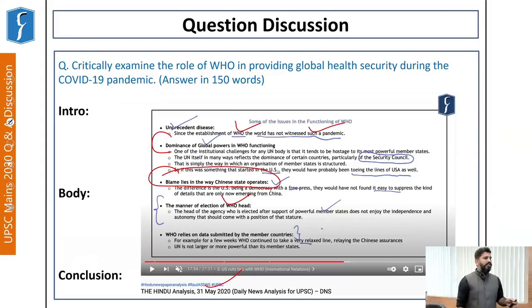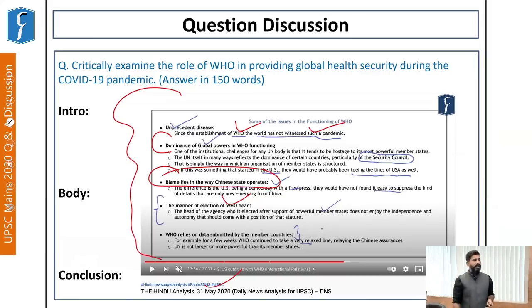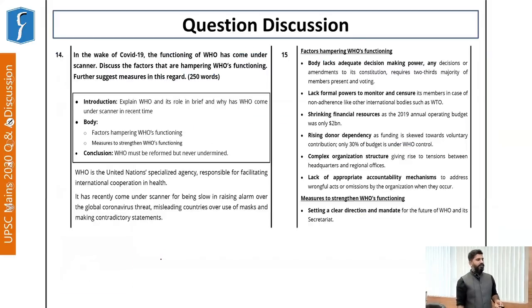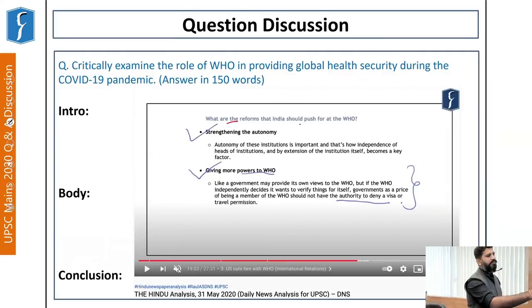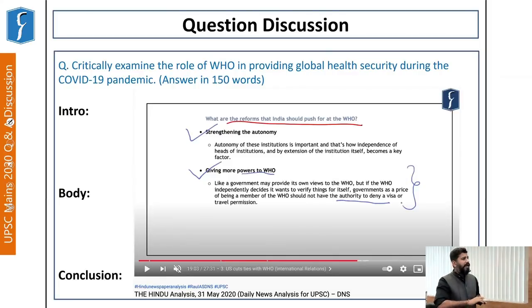Fine. So that is why we have highlighted what were the issues in the functioning of the WHO. And finally, we have highlighted what are the reforms that India should push for in WHO, such as strengthening the autonomy or giving more powers to WHO. So clearly we have highlighted that although WHO did not function that well, in that area we have highlighted what are actually the issues in the functioning of WHO. And then we have provided certain suggestive measures.